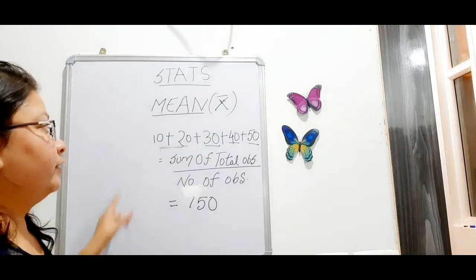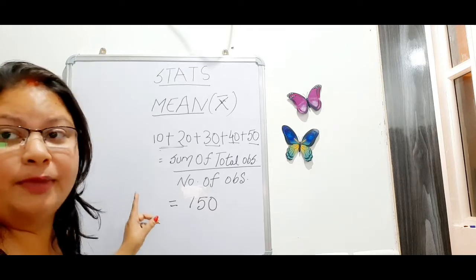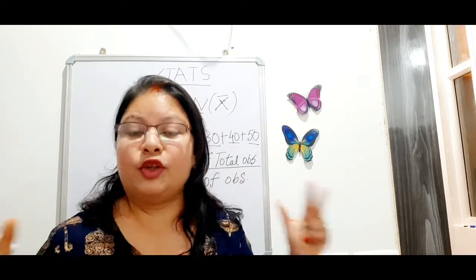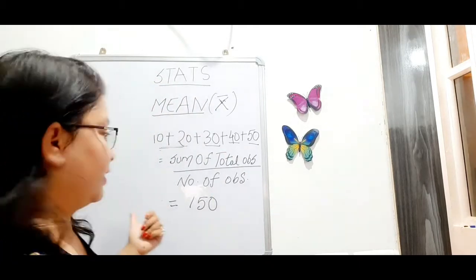Here I have not given the arithmetic sign. Here I have not denoted bar x because I am trying to clear out the concept of average, okay. That's why I have not denoted it with bar x, okay.